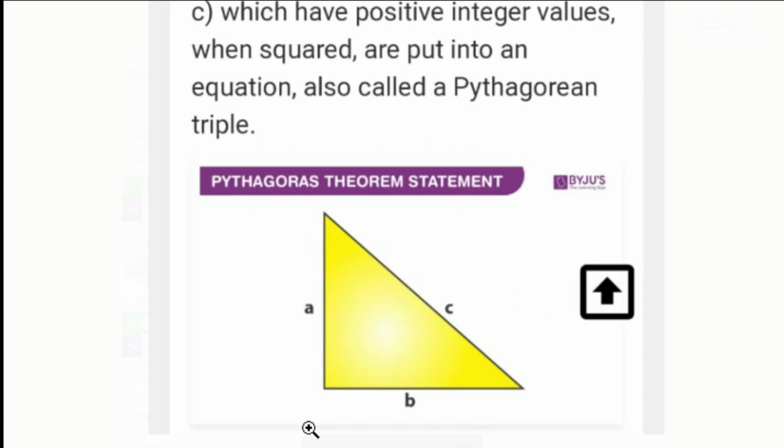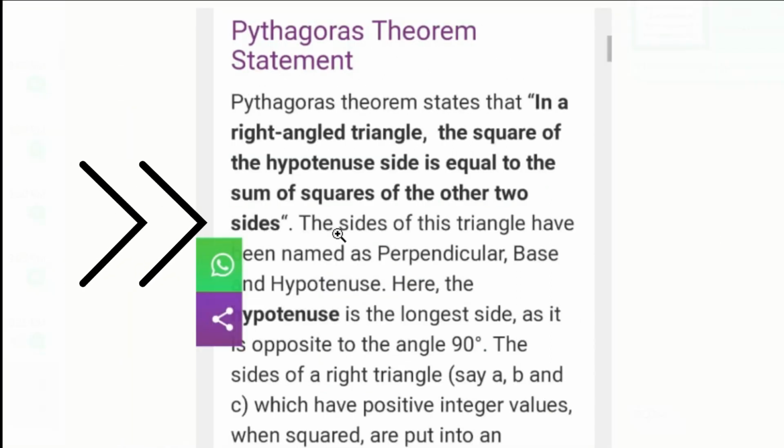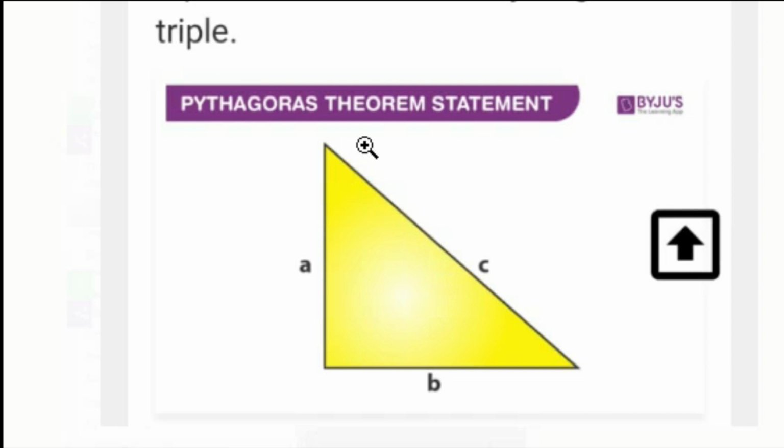In this right angle triangle, three sides are there. What are the three sides? A, B and C. Now we have to name these three sides. Here you can see the sides of the triangle have been named as perpendicular, base and hypotenuse. So how can we identify which is perpendicular, which is base and which is hypotenuse?